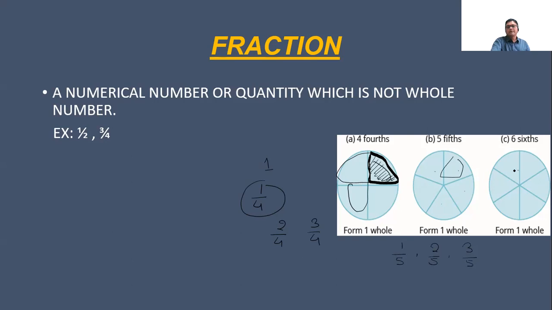In the same case, if we divide the whole circle into 6 parts, one part will be 1 upon 6. If we have taken 2 parts, it will be 2 upon 6. If we have taken 3 parts, then 3 upon 6. These are known as fraction numbers.